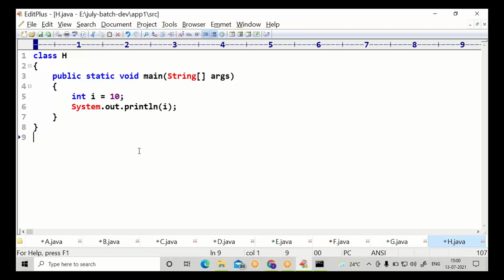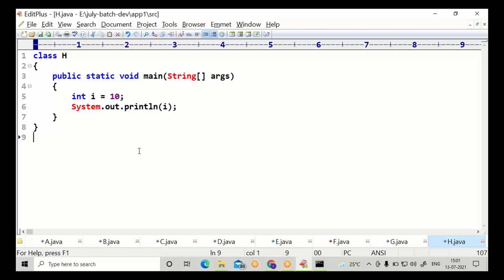With respect to variables, the data type is very significant. Data type is mandatory.